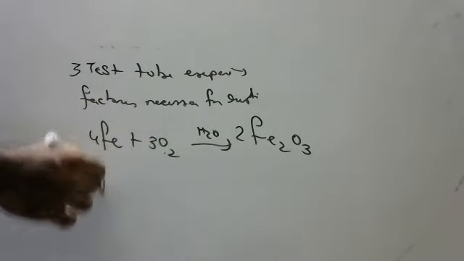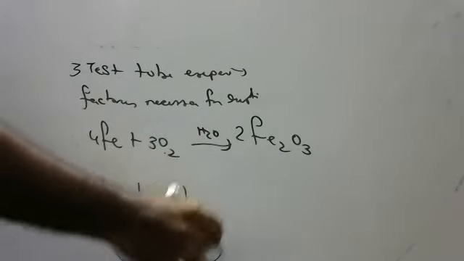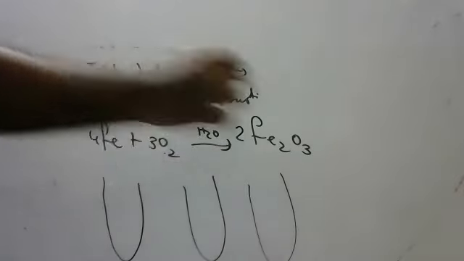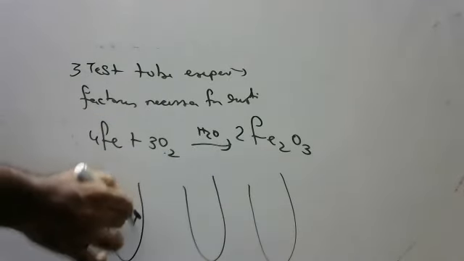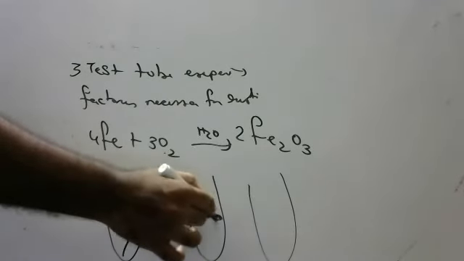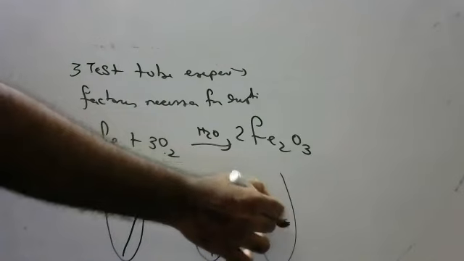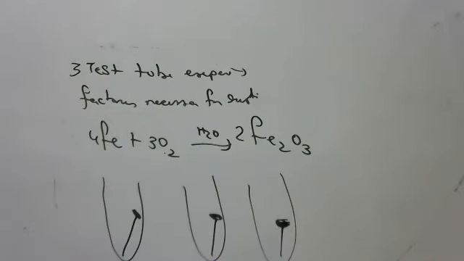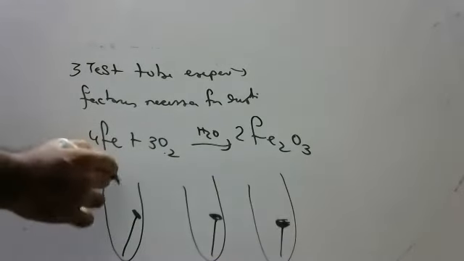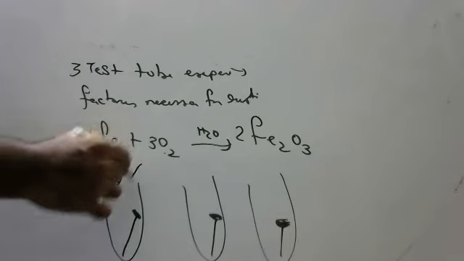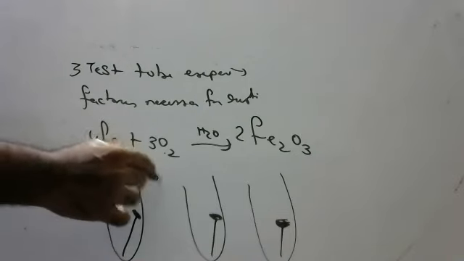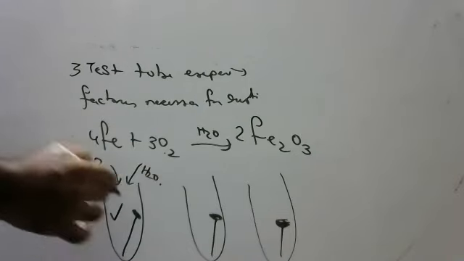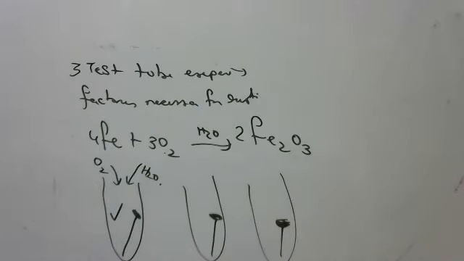Okay, let's do a small experiment, the 3 test tube experiment. Here you put some iron nails, one in each test tube. In the first test tube, air is there, and moisture is also there in the atmosphere, and here rusting occurs.